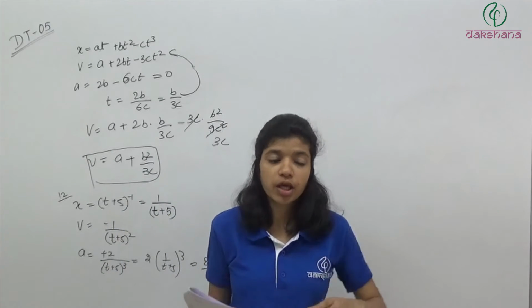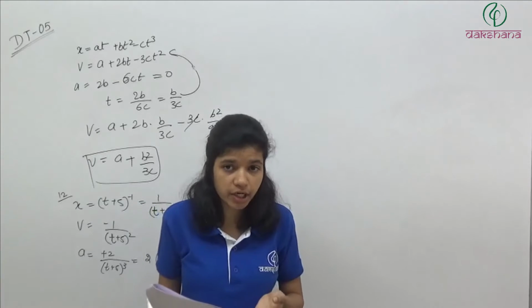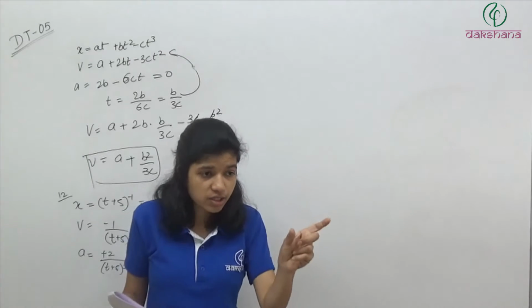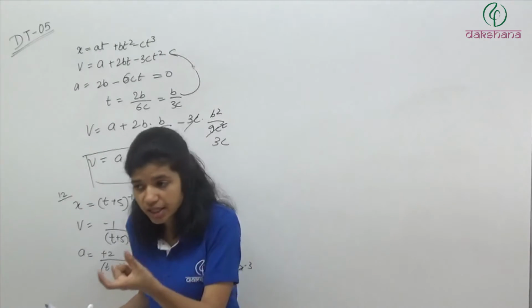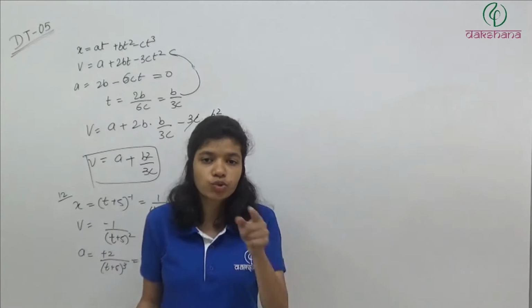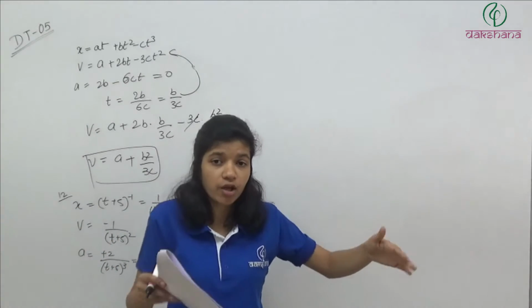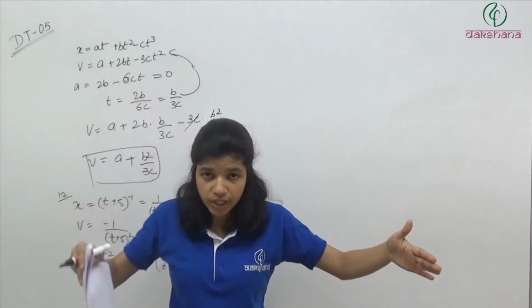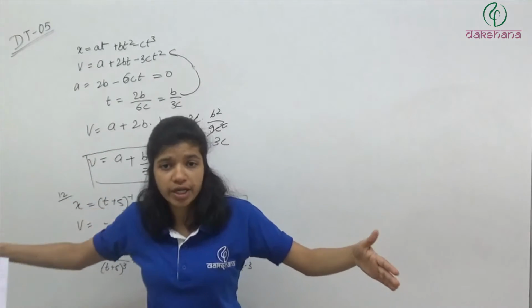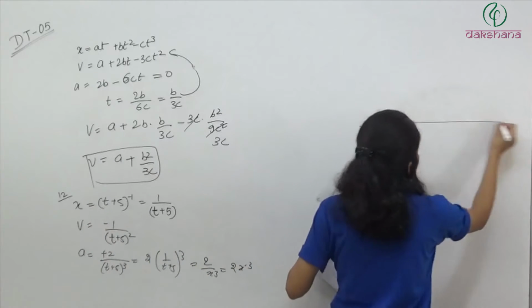We did many of these, where the object is starting from rest and has constant acceleration. Then if we find the ratio of the distance covered in the first second, second second, third second, fourth second, we'll get 1 is to 3 is to 5 is to 7. And if you find the distance covered in 1 second, 2 seconds, 3 seconds and 4 seconds, we'll get 1 is to 4 is to 9 is to 16. Do you remember what we did?